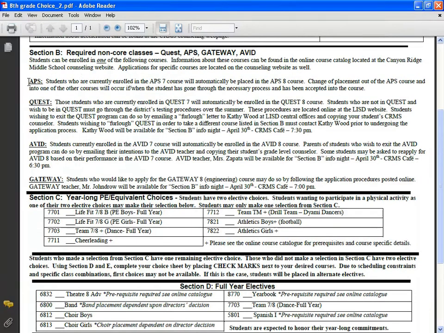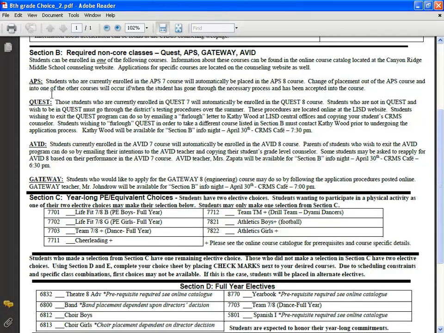Again, students can only enroll in one of these courses. So that means if they're rolled up into apps and want to stay there, they're good. If they're rolled up into Quest and want to stay there, they're good. If they're rolled up into Avid and they want to stay there, that's good. But if they want a change of placement, let's say they're in Avid, they'll have to write their teacher a letter to say they want to be out of Avid. If they are in Quest and want to get out of Quest, and in order to do one of these other 3 choices, they'll have to talk to Kathy Wood and understand what that decision implies.